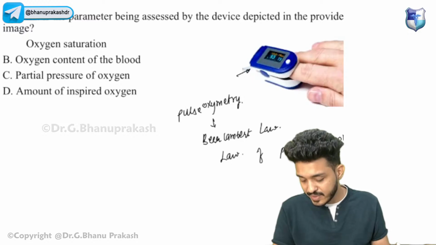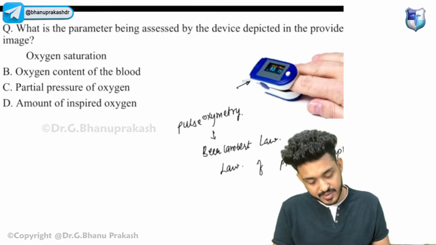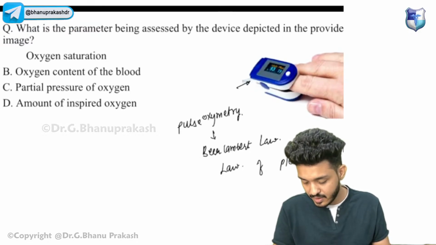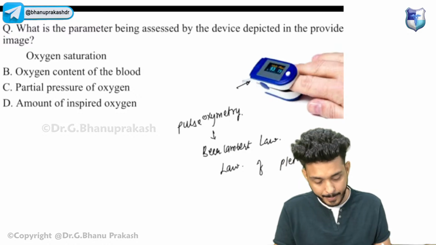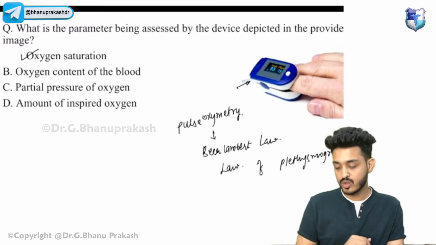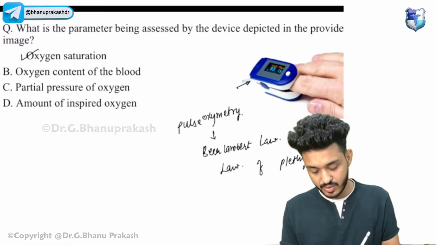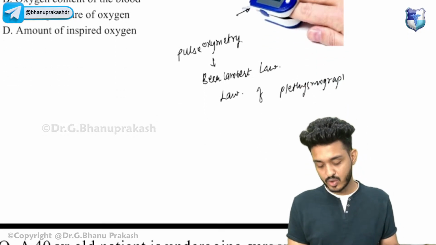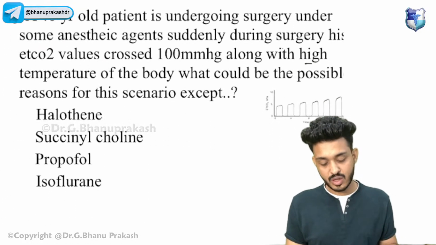So what will it be measuring? Pulse oximeter, I know, but the answer will be Sharda Sai. Yes, it will be telling us about the oxygen saturation, guys. It will be telling us about the oxygen saturation. Try to solve this one.